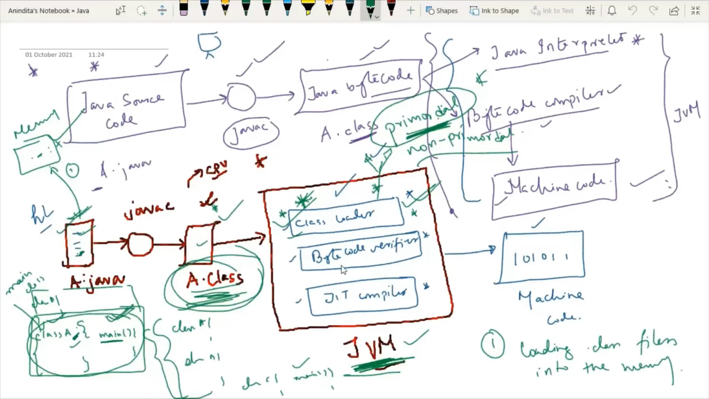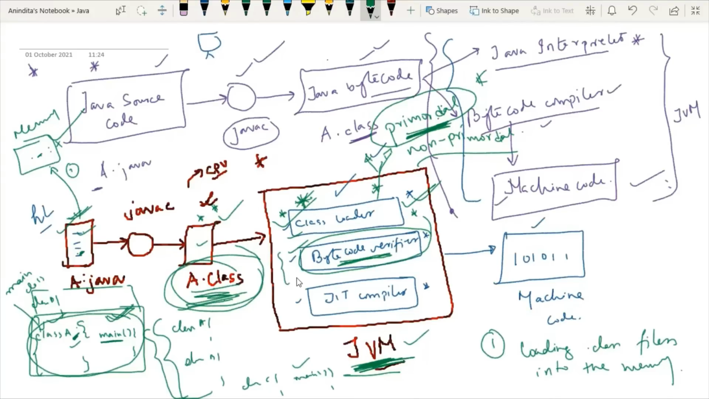Now we have the bytecode verifier also. So why is this bytecode not going directly into the memory? This is another reason. So we need one bytecode verifier. This is the second component of the JVM. Now see what is the responsibility of the bytecode verifier. After the bytecode of a class is loaded by the class loader, it has to be inspected by this bytecode verifier, whose job is to check that the instructions don't perform damaging actions.